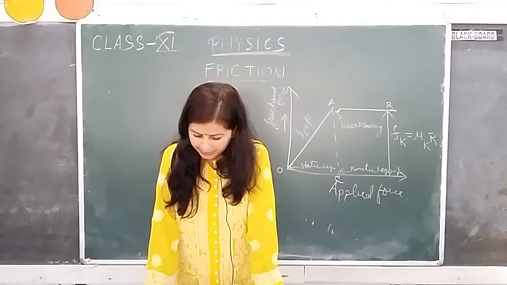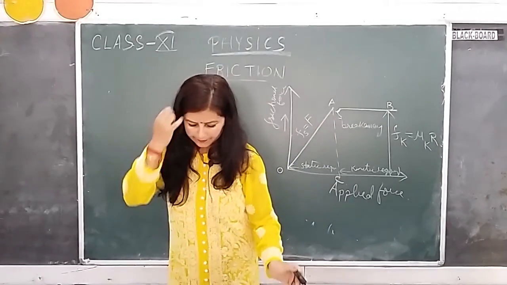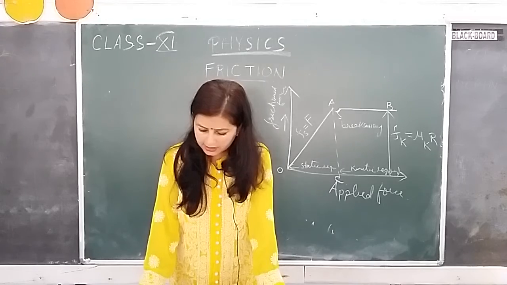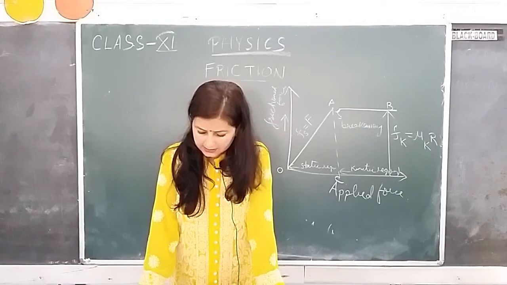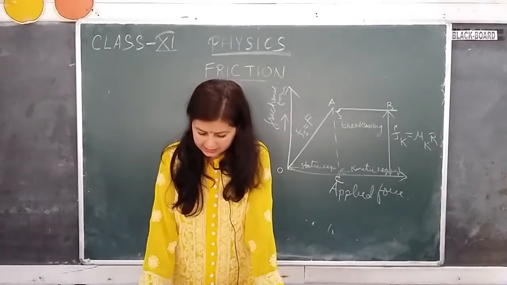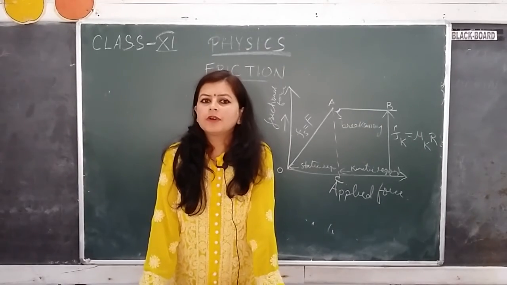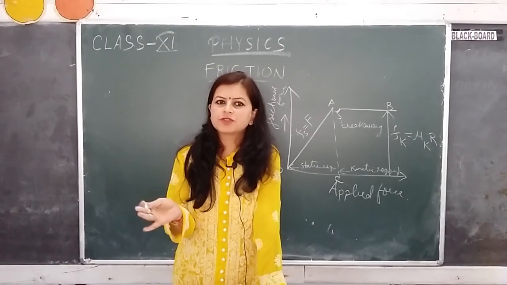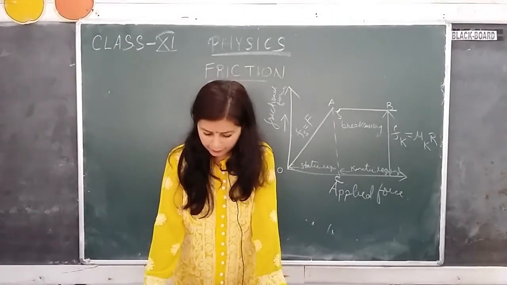Now, beyond part OA, you can see that the motion starts and the frictional force abruptly decreases, and it becomes equal to the kinetic friction, that is Fk. So this is the picture of a body before the relative motion is started and after the relative motion is started, and what happens to the friction in accordance with the applied force.